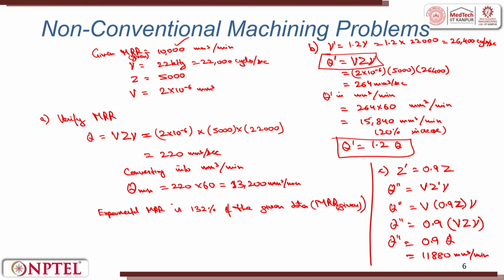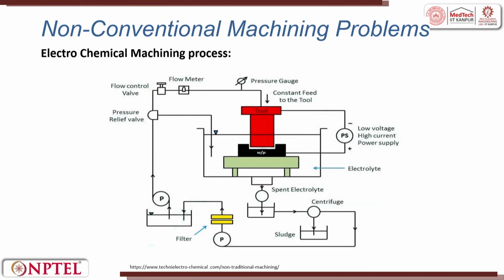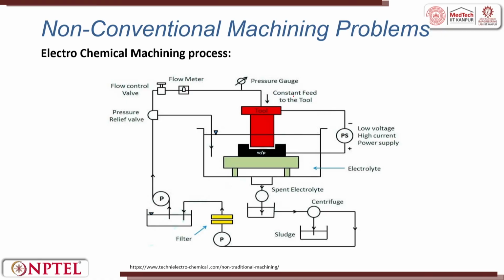So, this was the ultrasonic machine, that is based upon the mechanical energy. Let me now try to see electrochemical machining, that is based upon the electrical and chemical energy both. So, here let us recall the concept of electrochemical machining. I will also take this in the virtual demonstration, that how the process is running. So, this is just a recalling of the process.